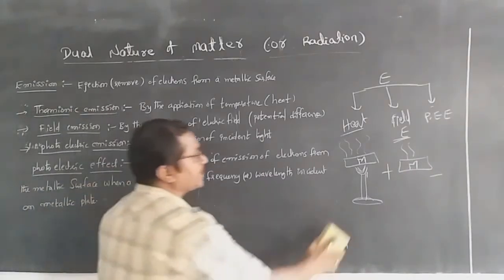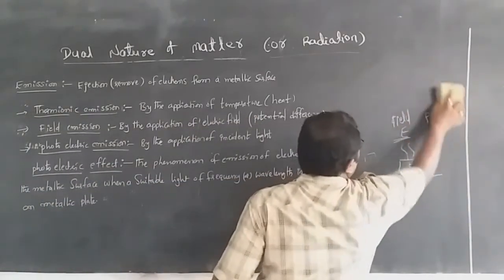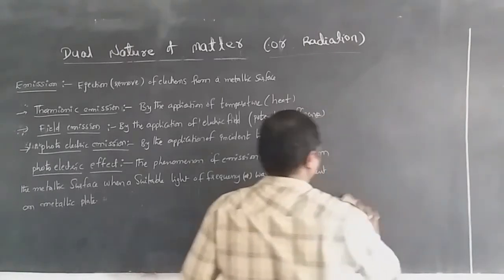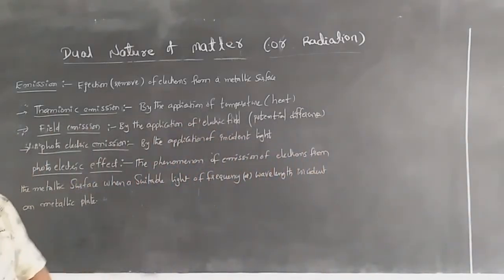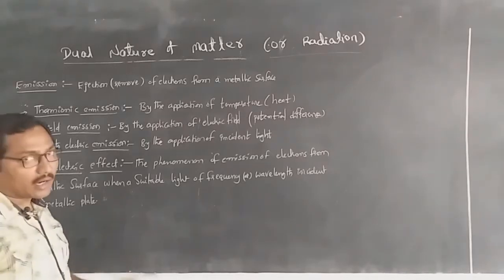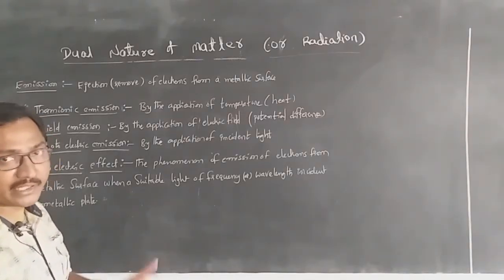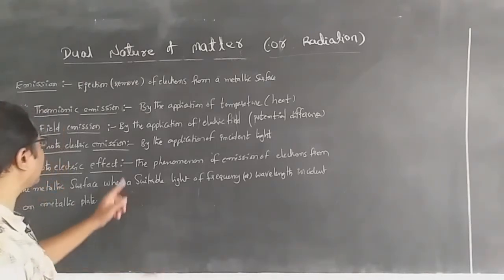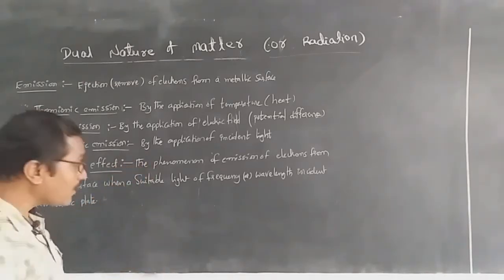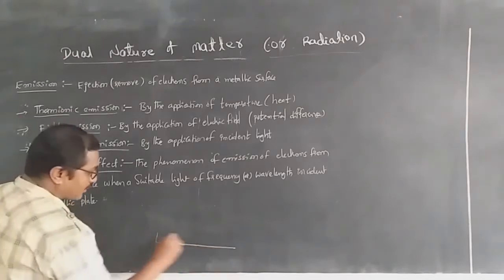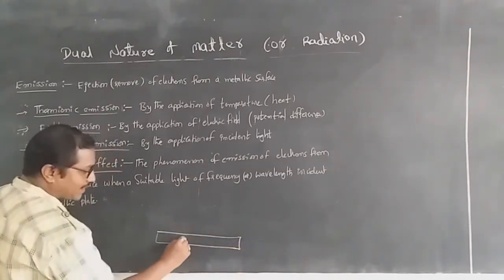Once again I am repeating the definitions for thermionic emission and field emission as well as the photoelectric emission. Thermionic emission means by the application of temperature, heat; field emission by the application of a field; and we are going to be discussing the photoelectric emission. What is that one? Now consider this is one metallic plate.